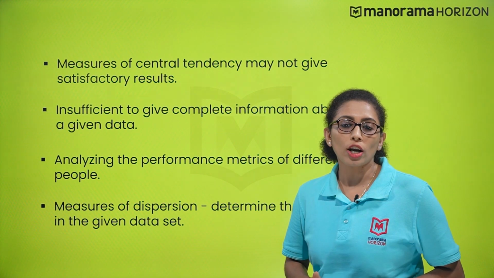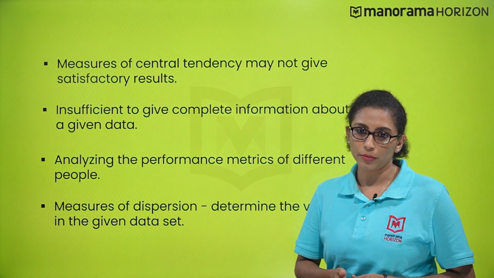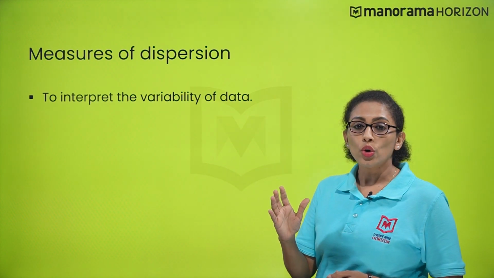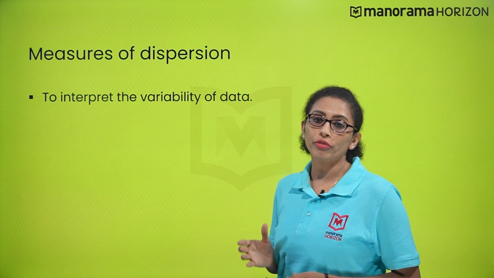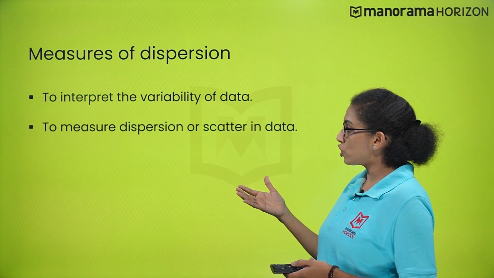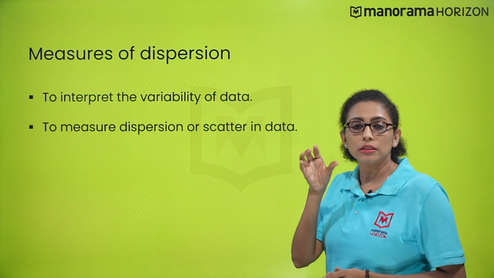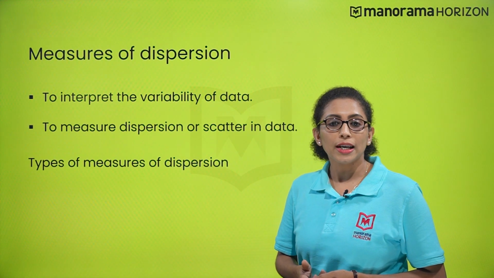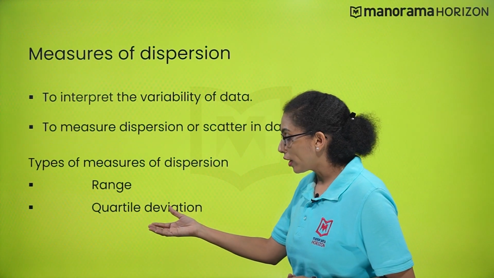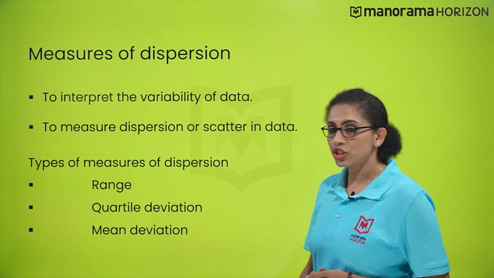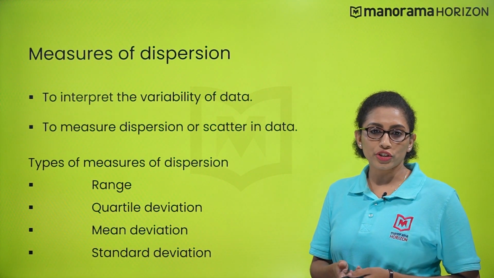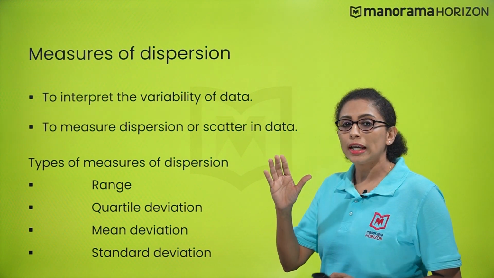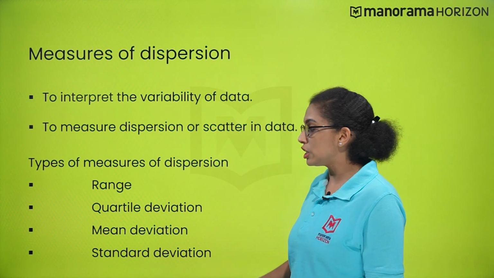There arises the need for another measure which can describe and determine the variability in the given dataset. This measure, we call it measures of dispersion. Measures of dispersion is a statistical measure which helps to interpret the variability of data. That is, it can measure the dispersion or scatter in data. There are mainly 4 types of measures of dispersion, namely range, quartile deviation, mean deviation, and the last, standard deviation.